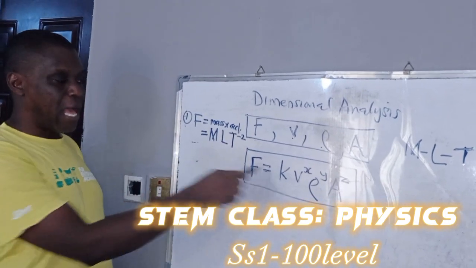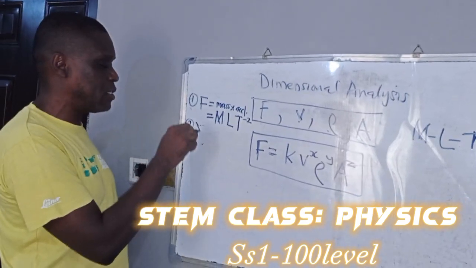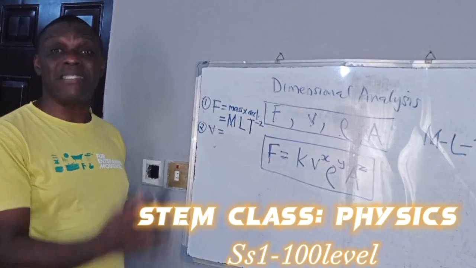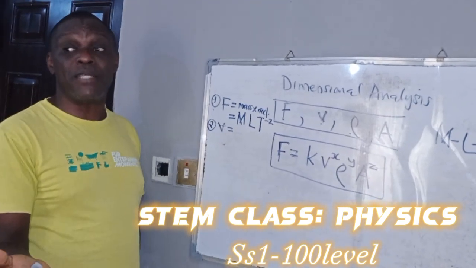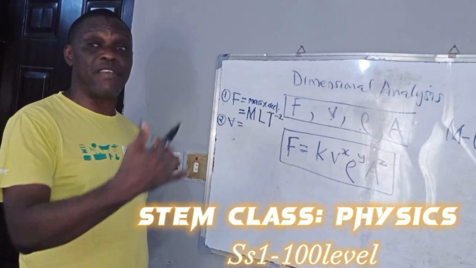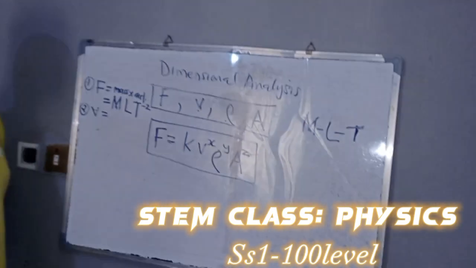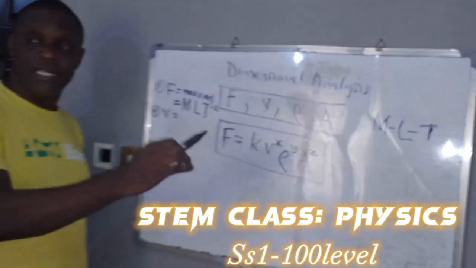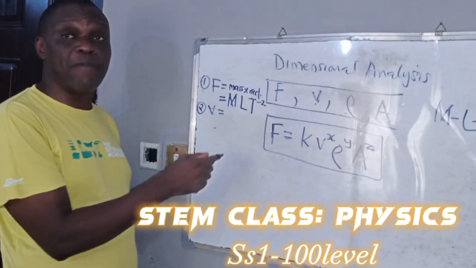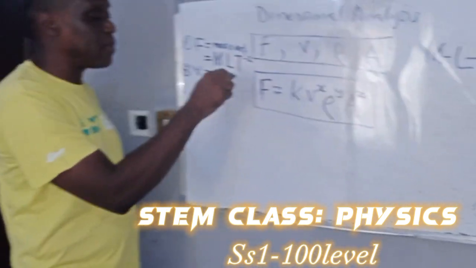You need that one. Another one is velocity, V. That's number 2 thing you need to know. Velocity is displacement over time. Displacement means length. The only difference between displacement and length or distance is that displacement is a vector quantity, while distance or length is a scalar quantity. That is why speed and velocity share the same unit, meter per second. So velocity is displacement over time, that means length per time.